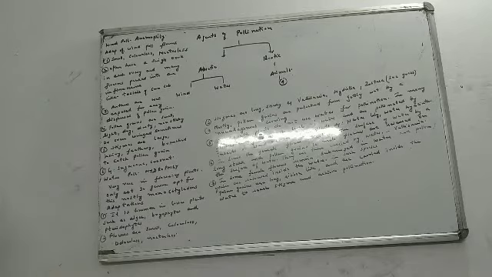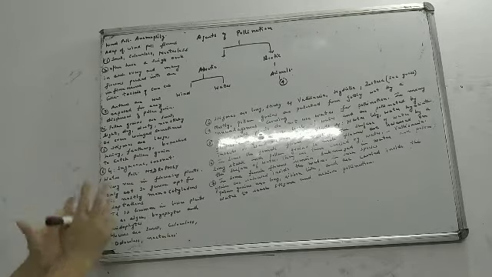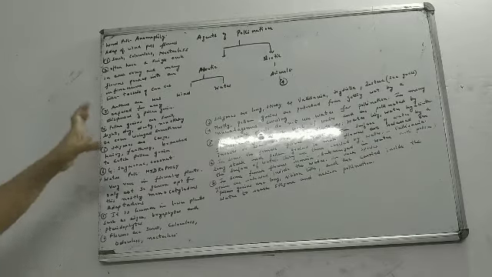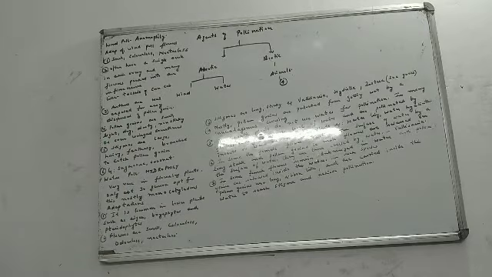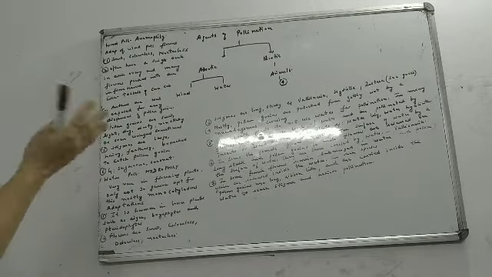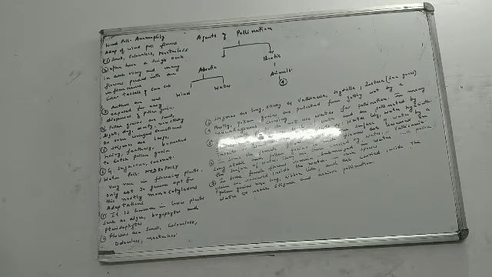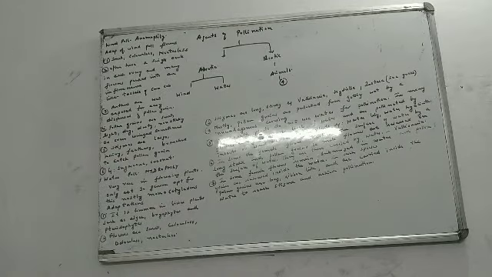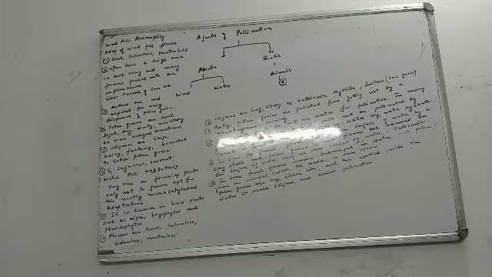Before we go ahead, we should know that we can broadly classify the agents of pollination into two categories, that is abiotic and biotic. In this video, I will be dealing with the abiotic agents of pollination. Is it okay? Not with the biotic. Biotic one will take it up in the next video. Agents of pollination can be broadly classified into two categories, abiotic and biotic. When we say abiotic agents of pollination, we are mainly talking about wind and water. We are talking about pollination caused by wind and pollination caused by water.